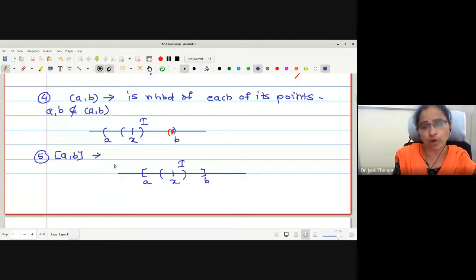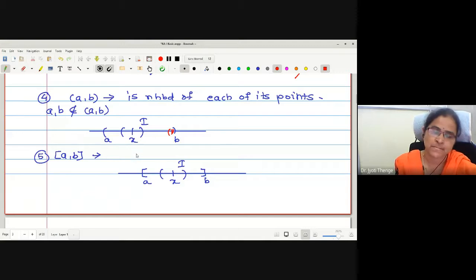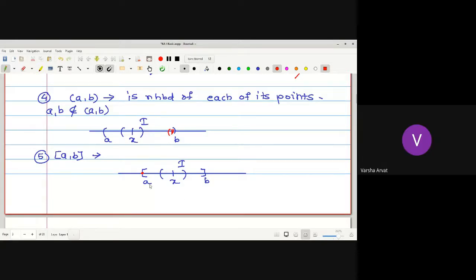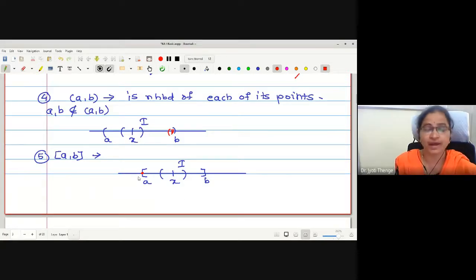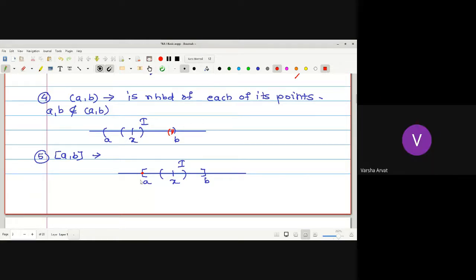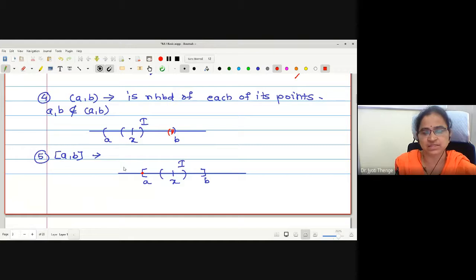What for the end points A and B? Whether it is a neighborhood of this point A, whether this closed interval AB is a neighborhood. Why not? A and B belong to the closed interval AB. That's why I am asking whether this closed interval A to B is the neighborhood of the end points A and B.